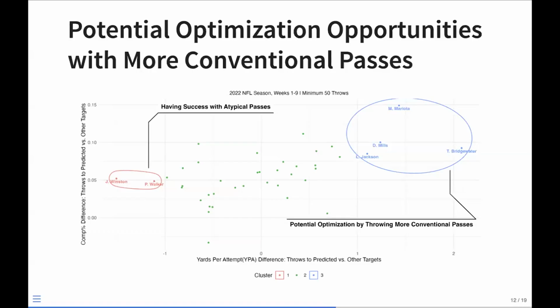Yeah, so as a toy example for an application of our model, we can essentially find opportunities to optimize quarterback decision making. If we look at yards per attempt between passes following the model versus passes not following the model, as well as completion percentage, we see that we have players here, Jameis Winston, PJ Walker, who find success with more yards on their atypical passes, as compared to players like Marcus Mariota, Teddy Bridgewater, who might find benefits in throwing more conventional passes as they gain more yards, as they're a little more accurate compared with their typical passes versus more unconventional throws.